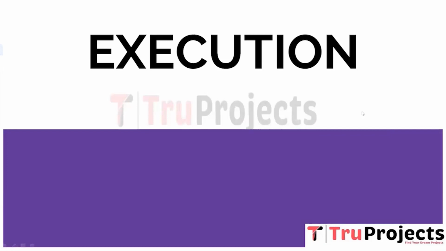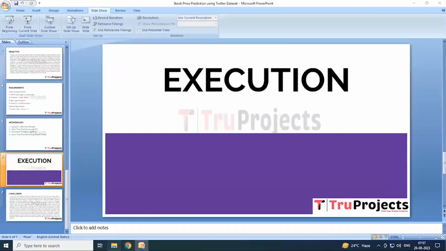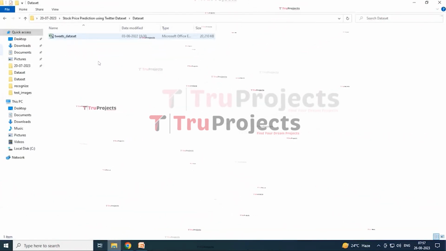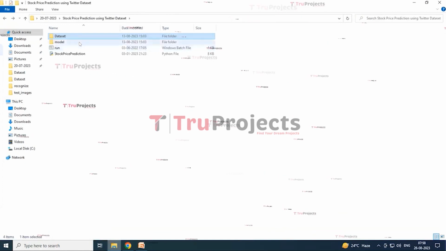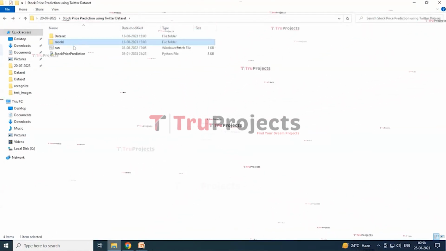Now coming to the execution part. To execute the project, first we need to open the code folder. Here we have a folder named dataset. In this we have a dataset in a .csv file. Another folder is named model. In this again we have a dataset.